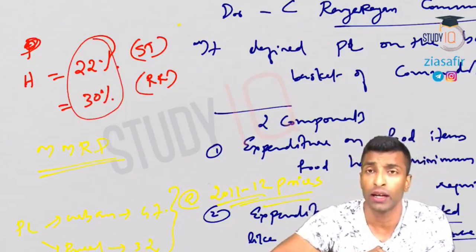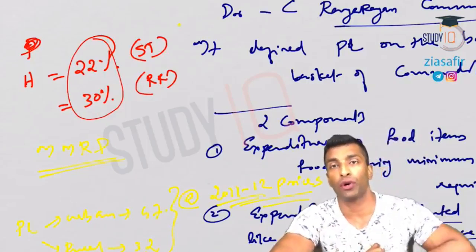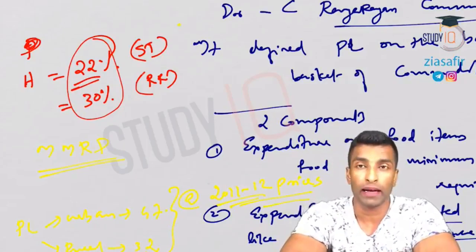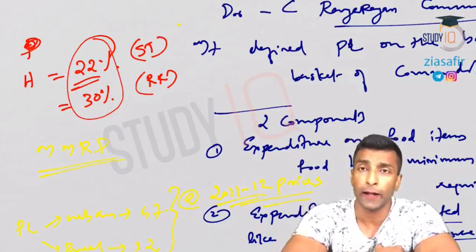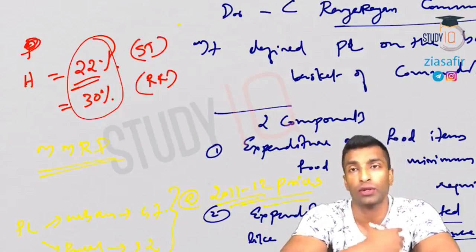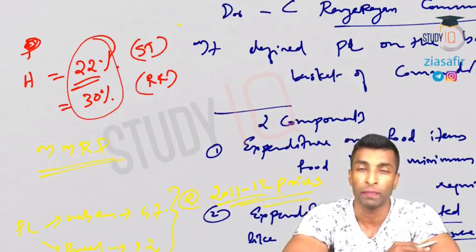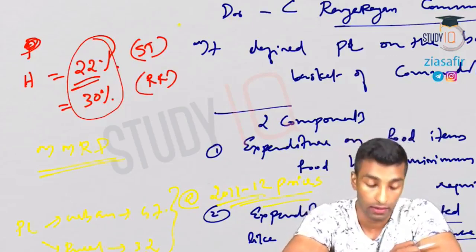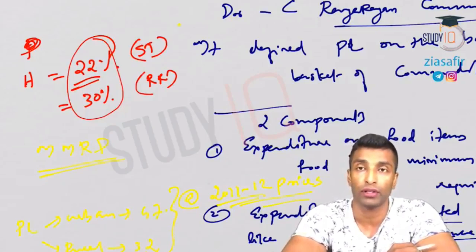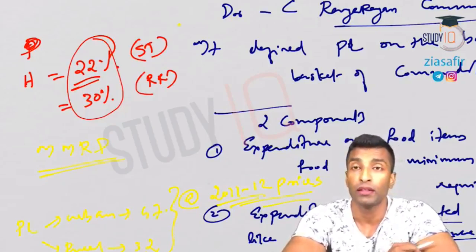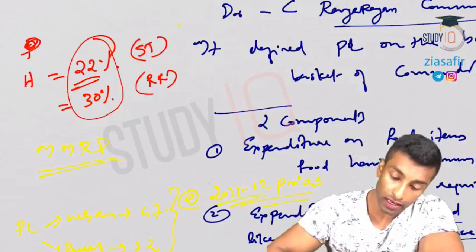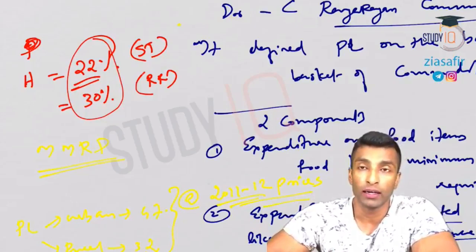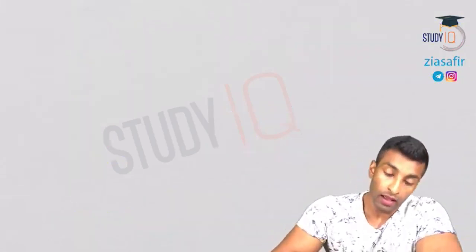Suresh Tendulkar 22%. Which one is better? Even just now I've told you this 22% is actually very close to the international poverty line or World Bank's measurement of poverty. And secondly, if you go for this 22%, you can actually target the poorest of the poor or the most vulnerable. Nidhi Aayog also set up a task group, and they also said that this is better, and they are following the Suresh Tendulkar committee rather than the Rangarajan method. So I hope this is clear for all of you. We are done with the most important topic in poverty, how to measure poverty.